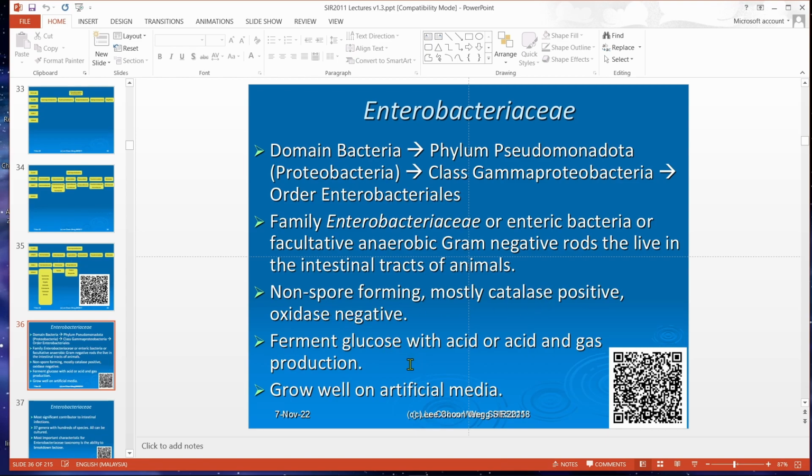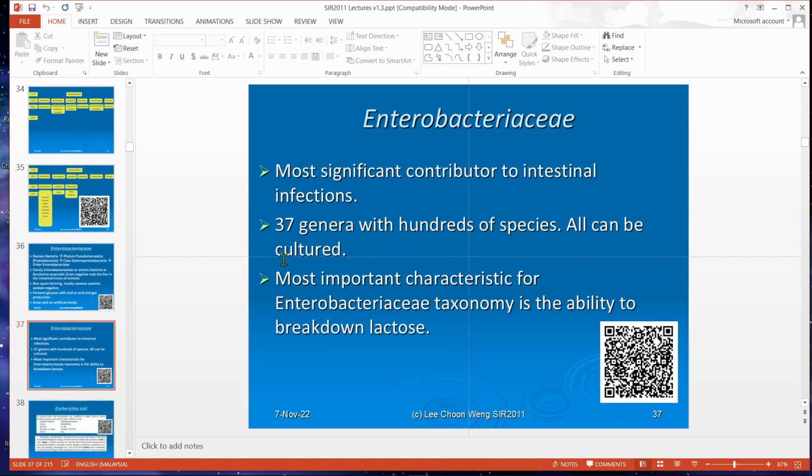Oxidase negative, and they ferment glucose with acid or acid and gas. So this is very important: catalase positive, oxidase negative. This differentiates them from the oxidase-positive families, Pseudomonadaceae and also Vibrionaceae. Then they grow well on artificial media. They are the most significant contributor to intestinal infections.